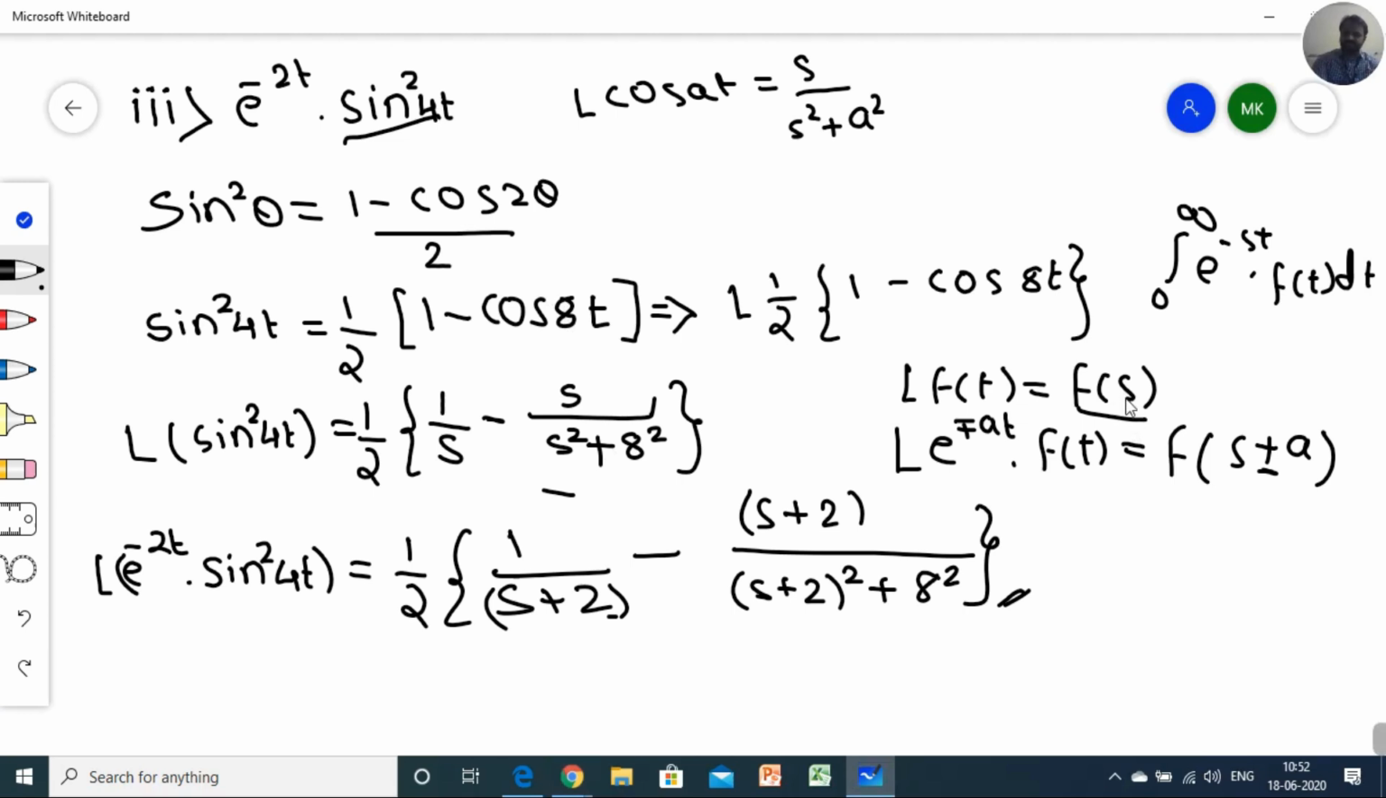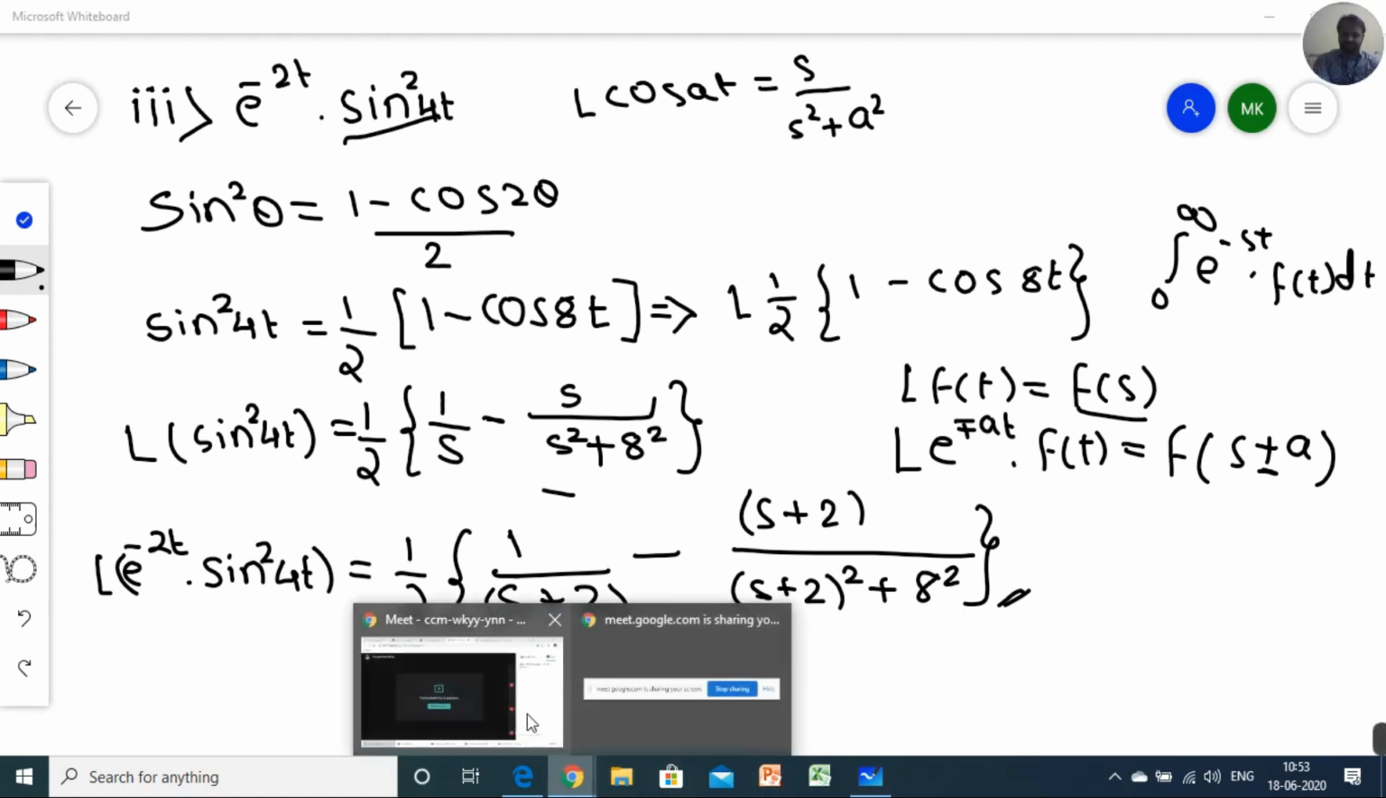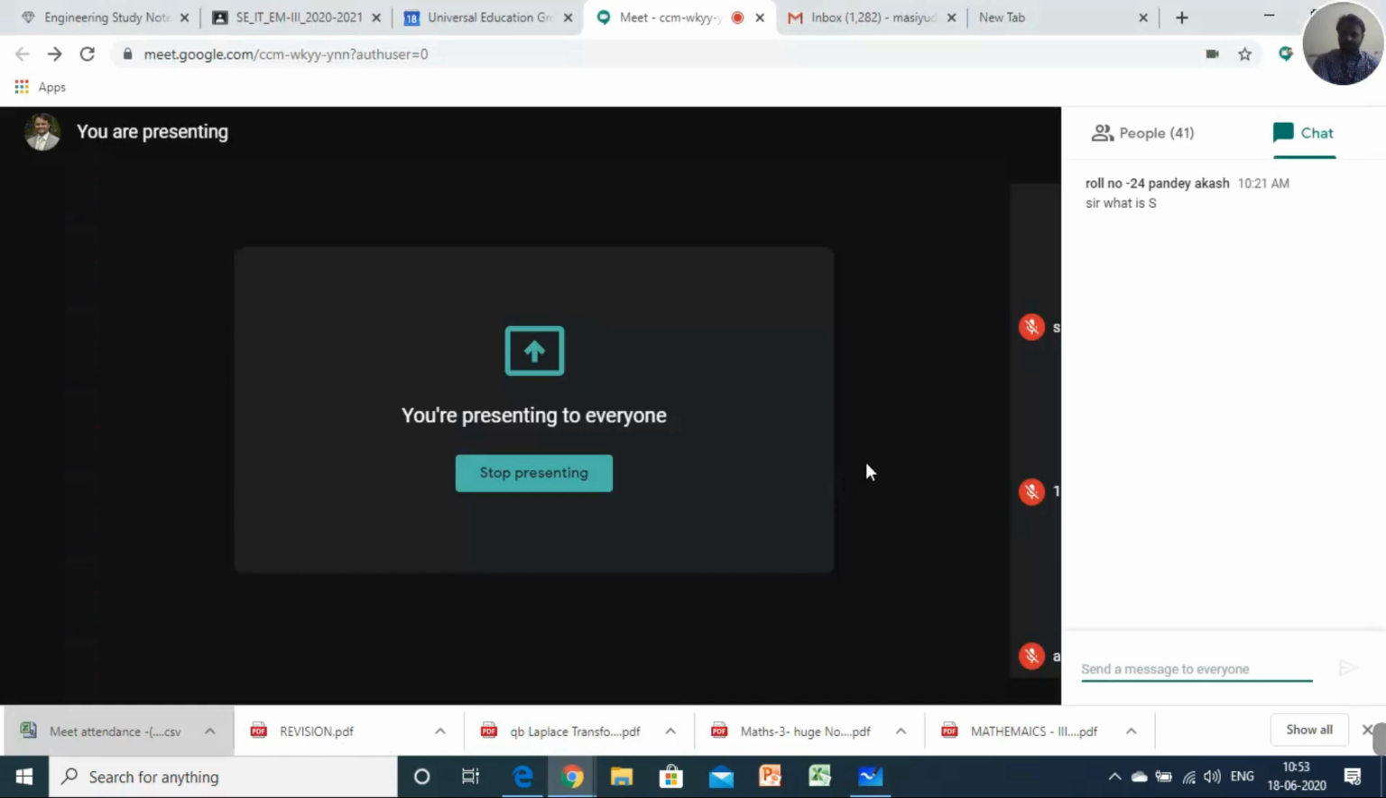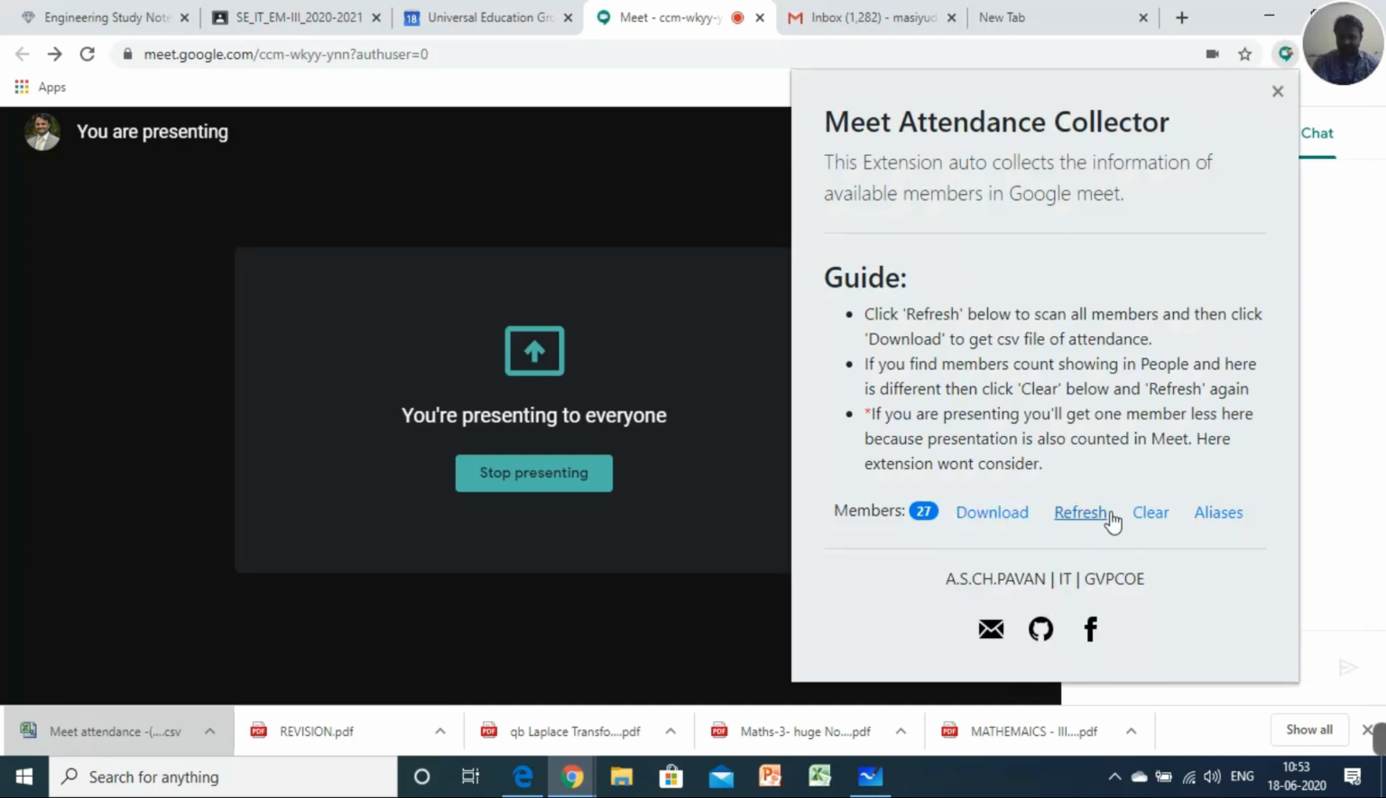In the first lecture I clearly explained that the actual application of Laplace transform is that we have to convert functions which are in time domain into frequency domain. So that is the actual value of s, or what is s. Okay, any more questions? Because 41 students are there, I think.